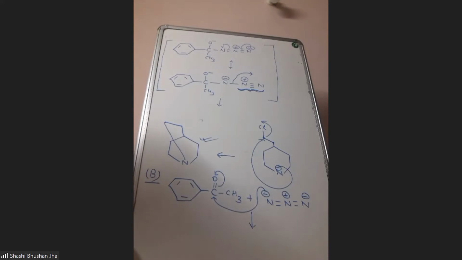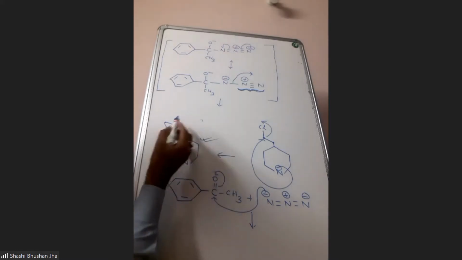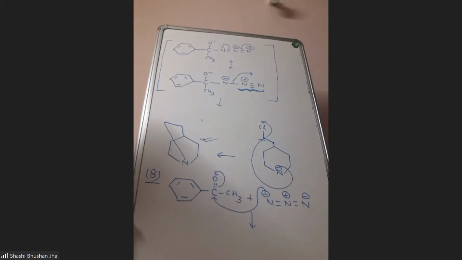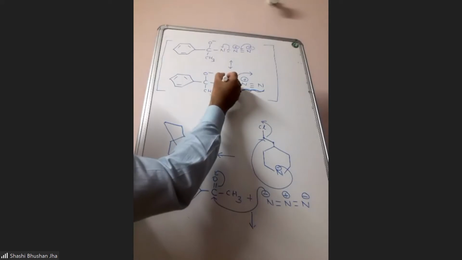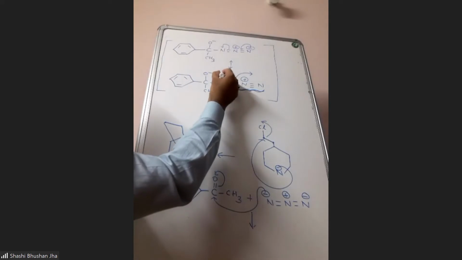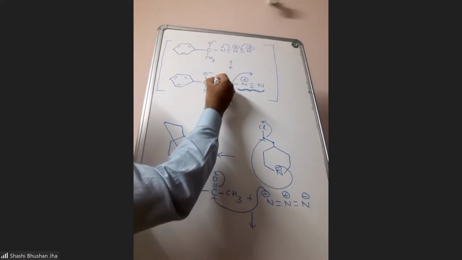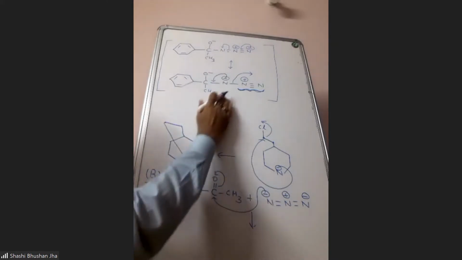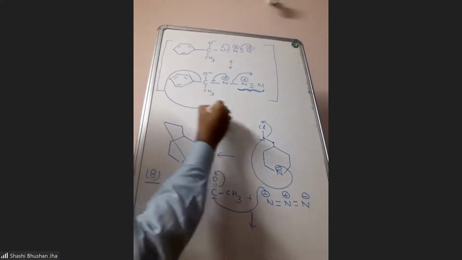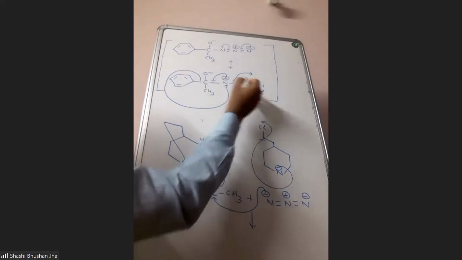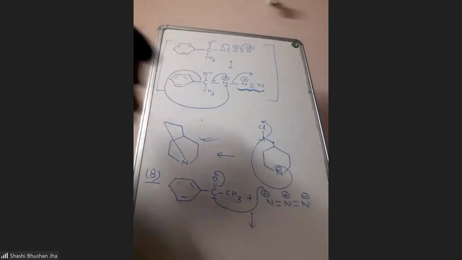Wolff rearrangement will happen. Tell again. Sir, rearrangement of that anion and phenyl ring along with loss of gas at the same time, like Wolff rearrangement. Okay. So that rearrangement will take place. This negative charge present on nitrogen will delocalize between nitrogen and carbon. Here formation of a pi bond will take place. Then this phenyl group will migrate from carbon to this nitrogen, and then this nitrogen will go out in the form of nitrogen gas.